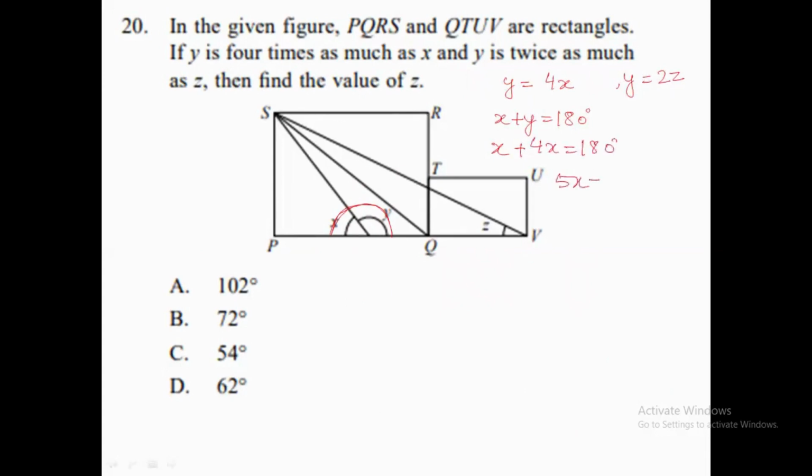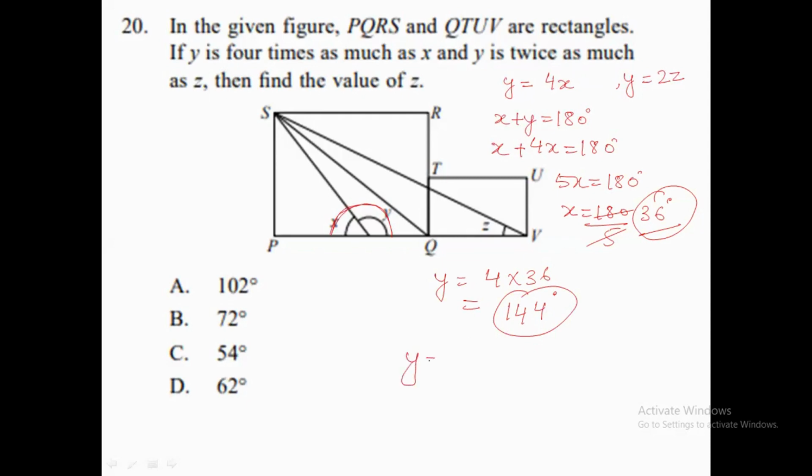Okay, so what we are getting, 5X is equal to 180 degrees. When we divide 180 by 5, 5 3s are 15, 5 6s are 30, and we are getting the value of X as 36. Okay, so what will be the value of Y then? Y will be 4 times 36. 4 6s are 24, carry over 2, 4 3s are 12 plus 2 is 14, so 144. So the value of Y we are getting is 144 degrees.